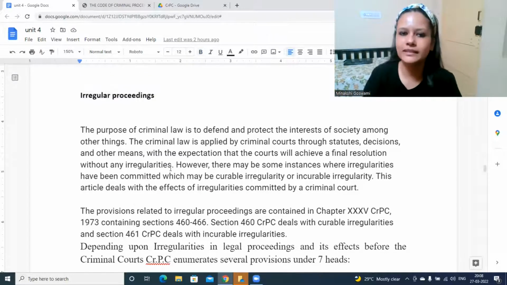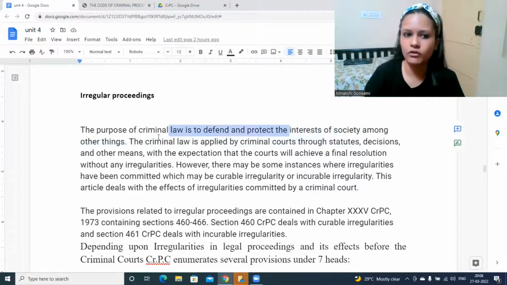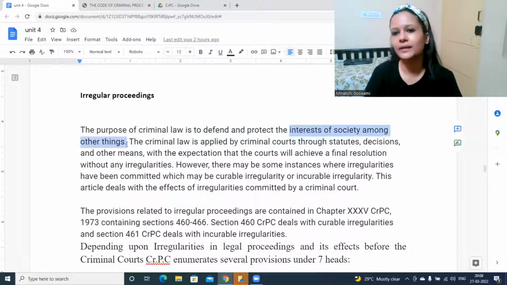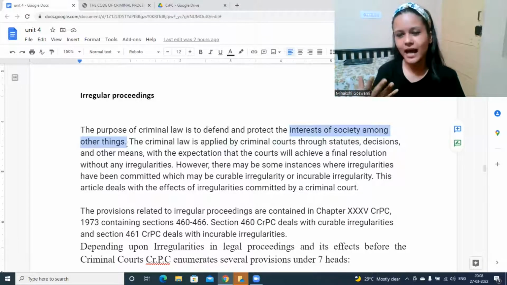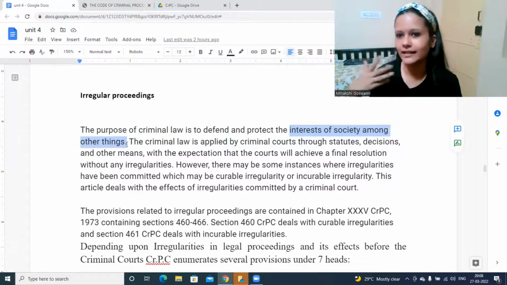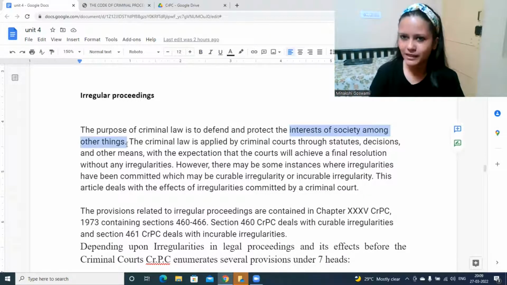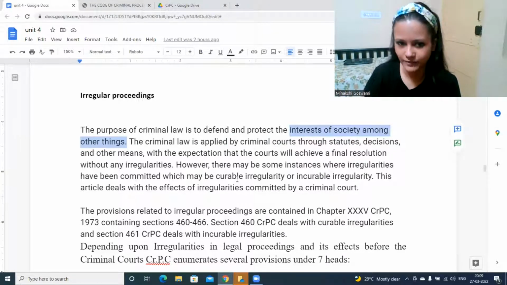Okay, so we will see this part again when we talk about criminal law. It is to protect the interest of society. That is the main purpose, that everyone should feel safe. If something has happened to them, they should get justice. That's the main purpose of criminal law. They want to punish the criminal, to teach him a lesson as well.